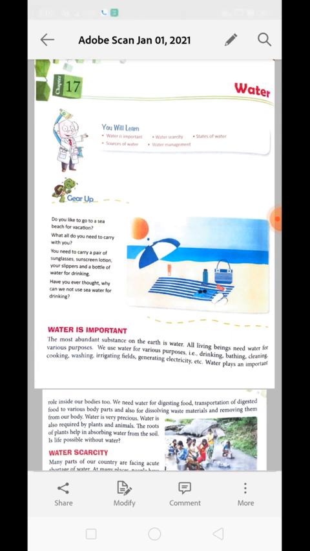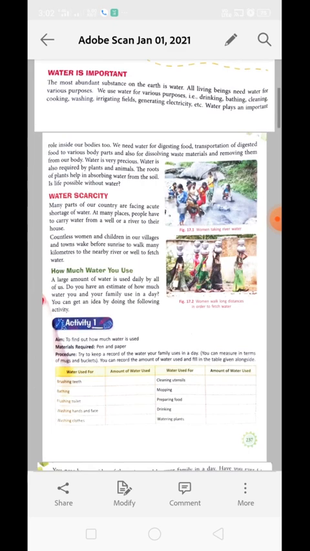Water is also required by plants because they perform photosynthesis and make food. So they also need water, which is absorbed by the roots of the plant. So basically water is very important to support life. Without water we cannot imagine life on earth. So understood, water is that much important.